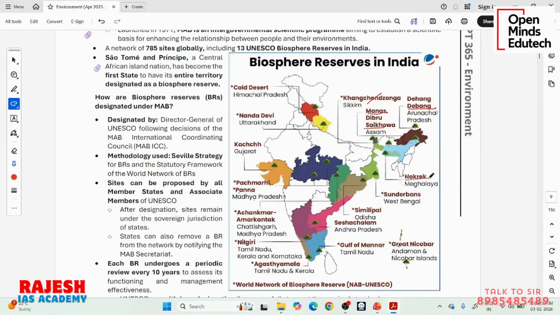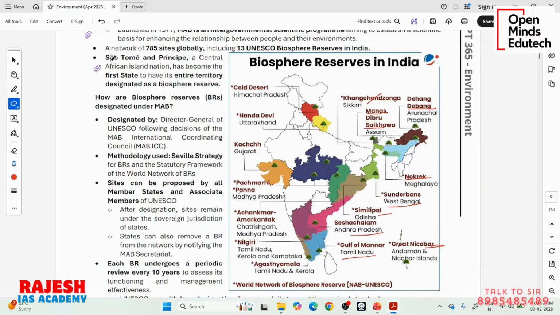Nokrek in Meghalaya is recognized by UNESCO. It is Nokrek Biosphere Reserve in Meghalaya. Then we have Sundarbans in West Bengal. Then we have Simplipal in Odisha. Then we have Shashachalam in Andhra Pradesh, which is also not recognized. Then we have Gulf of Mannar Biosphere Reserve. Then we have Great Nicobar Biosphere Reserve in Andaman and Nicobar Islands. Okay. So 5 were not recognized, which are Kutch in Gujarat, Shashachalam in Andhra Pradesh, Manas in Assam, Dibru Saikhowa in Assam, Dehang Debang in Arunachal Pradesh. Okay. So these are 5 biosphere reserves which are yet to be recognized. The rest, 13, are already recognized.